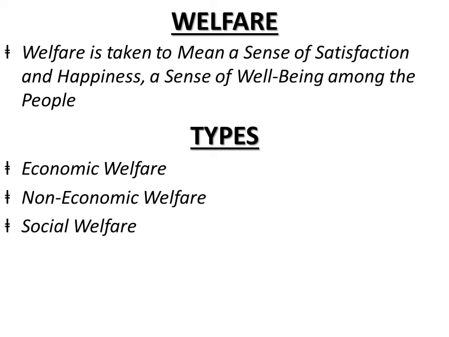Now, welfare is closely related to wealth. We can understand that, right? Generally, there is a direct relationship between the amount of wealth and the level of economic welfare. The more the amount of wealth, the more the level of economic welfare, and vice versa, because we have already seen the examples of economic welfare: national income, per capita income. All these are talking about money terms, right? They are all expressed in money terms, so they are influenced by the wealth of a person.